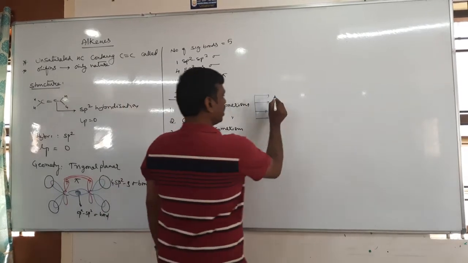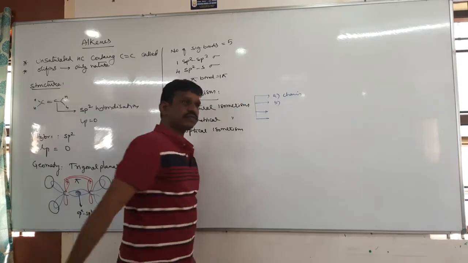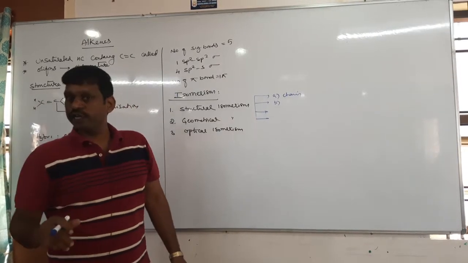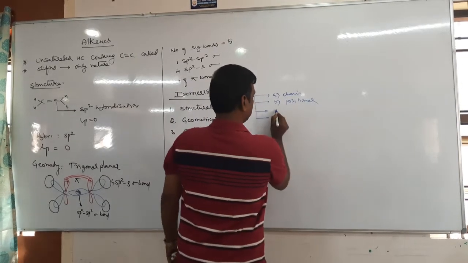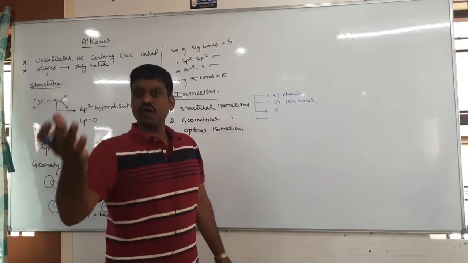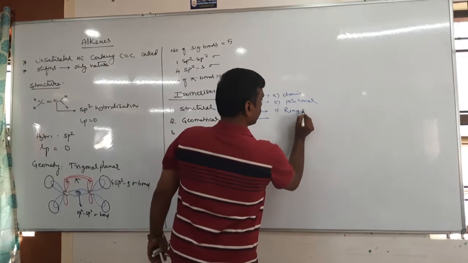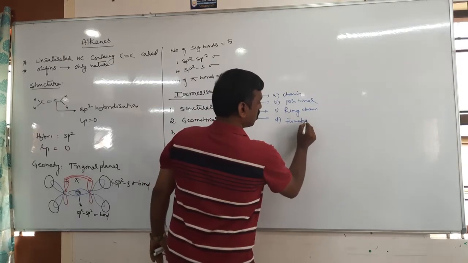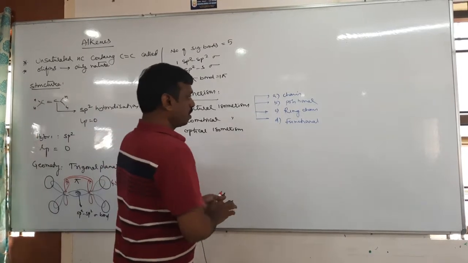So here also chain isomerism is possible. 2, positional, the double bond at 1st position, 2nd position, like 1-butene, 2-butene, so positional is also possible. 3, ring chain, alkene and cycloalkane, yes or no? Ring chain is also possible. And 4, functional is also possible. Okay, let's study one by one.